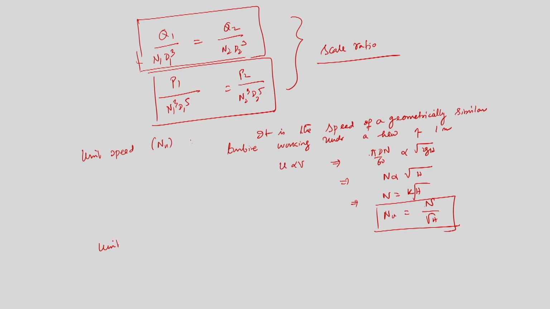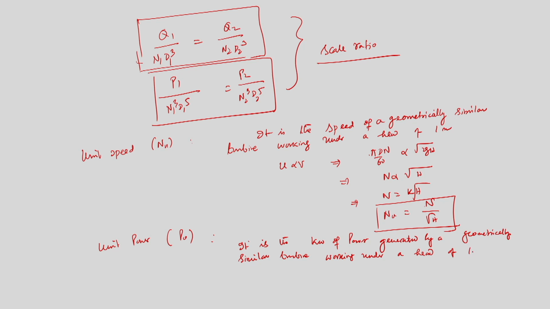Similarly, unit power, that is Pu, that is what again we can define: it is the kilowatt of power generated by a geometrically similar turbine working under a head of 1 meter. So how can I derive?